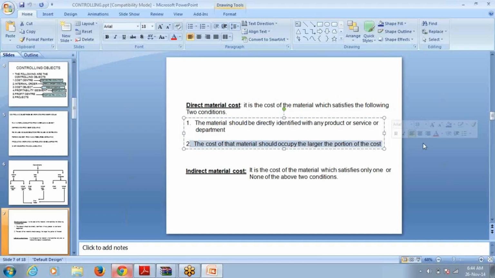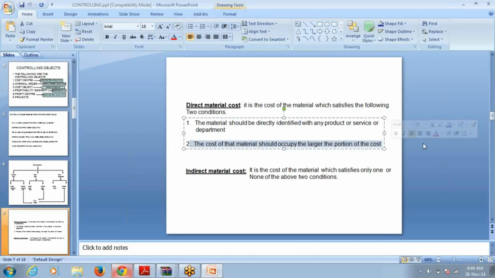Only $1 or $2. So here, the cost of the nuts and bolts is not satisfying the second condition. In this case, the cost of nuts and bolts is called indirect material cost. So if any material satisfies both the conditions, it is direct material, otherwise indirect material.